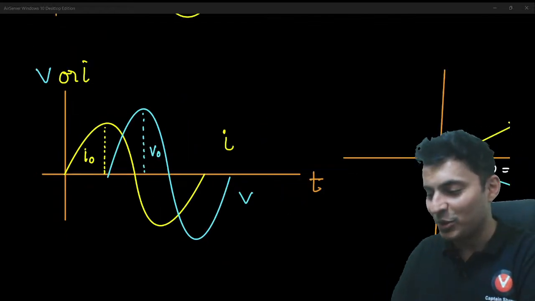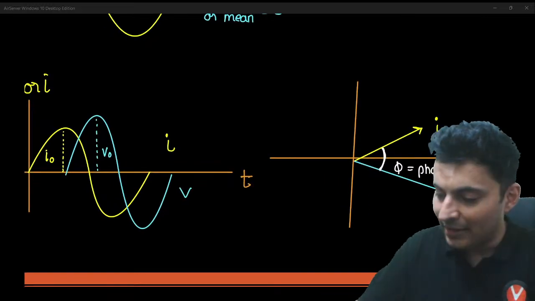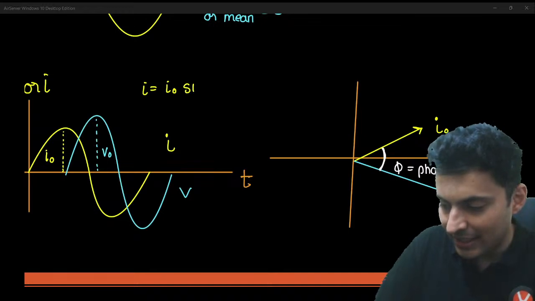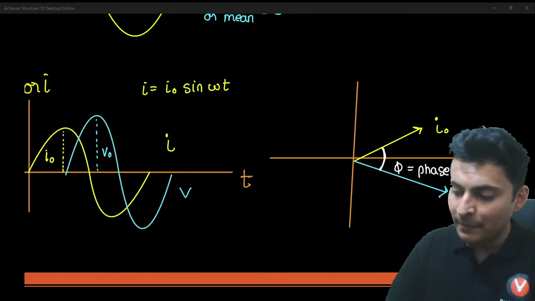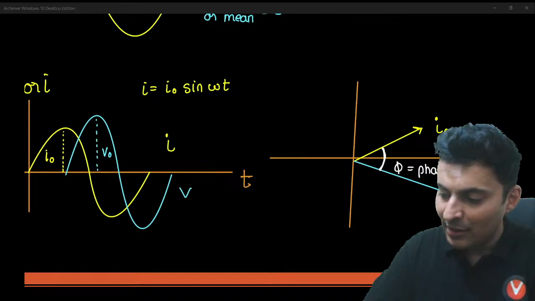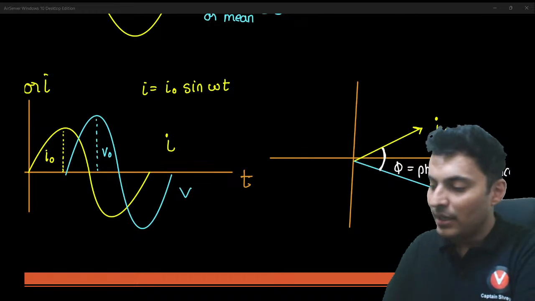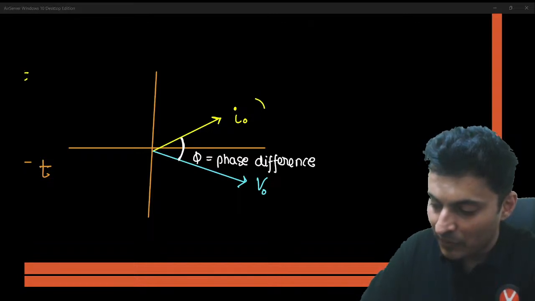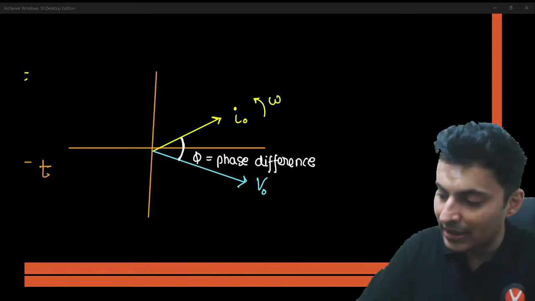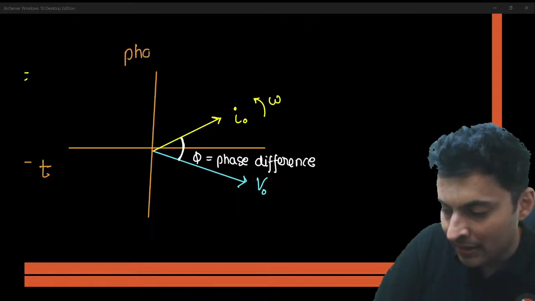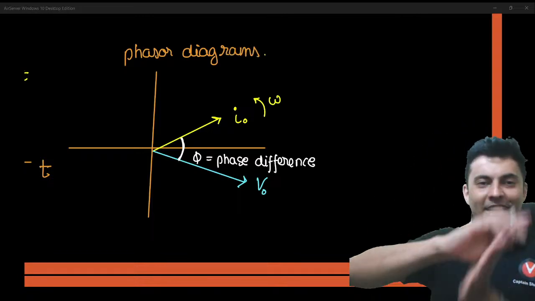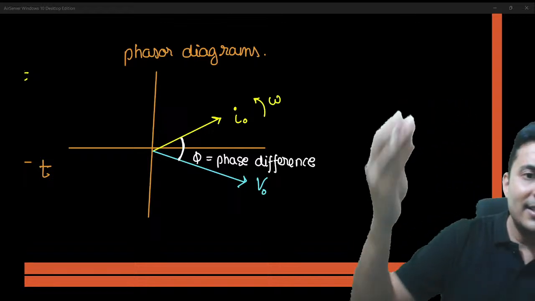Okay, these are some things which you should know. So if I represent current as I naught sine omega t, this omega, whatever I write over here, is also the angular speed of rotation in this phasor diagram. In a phasor diagram, always things are rotating. It's like remembering SHM.